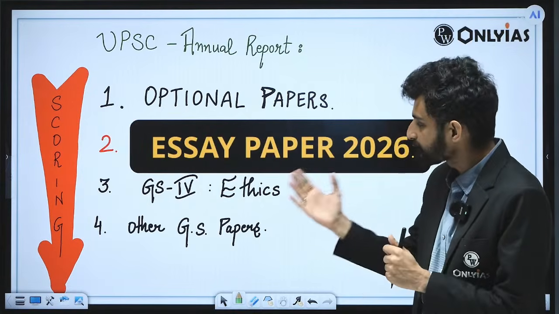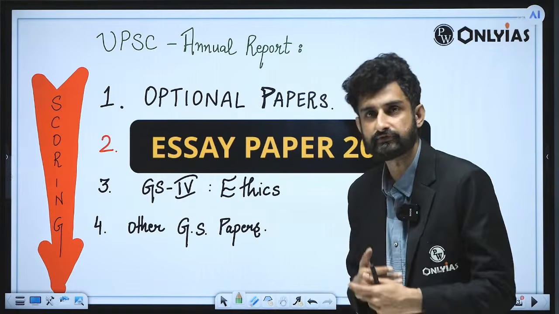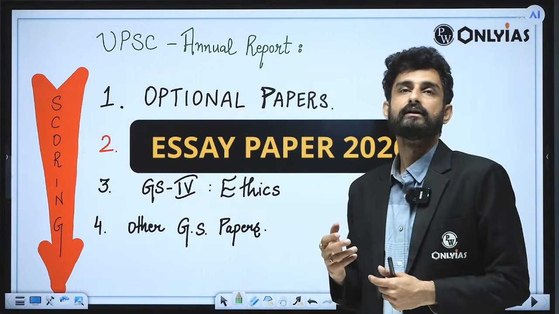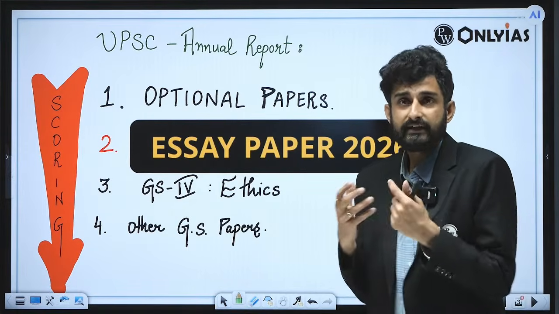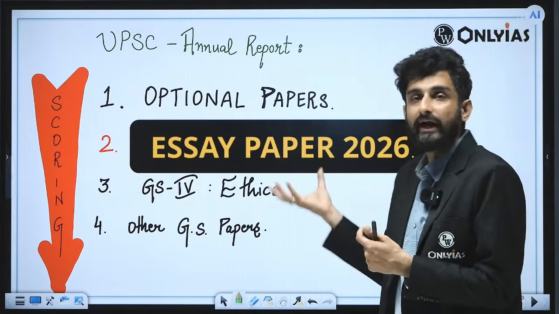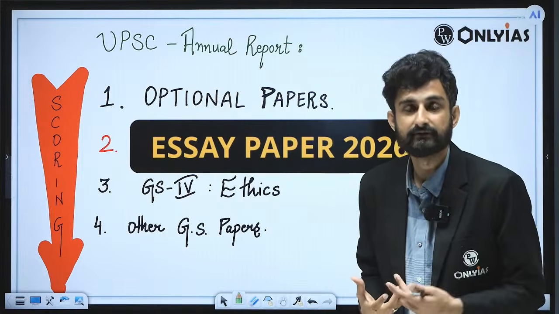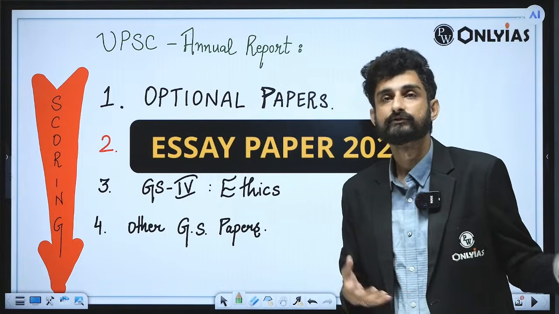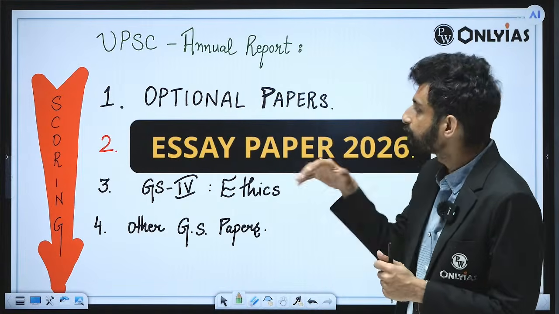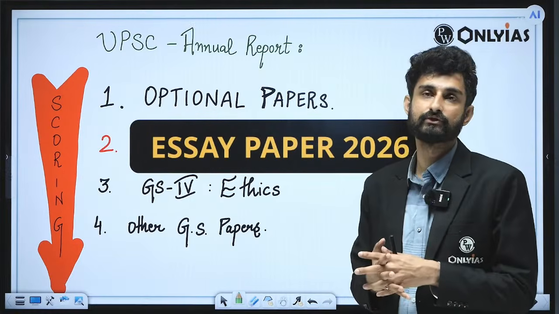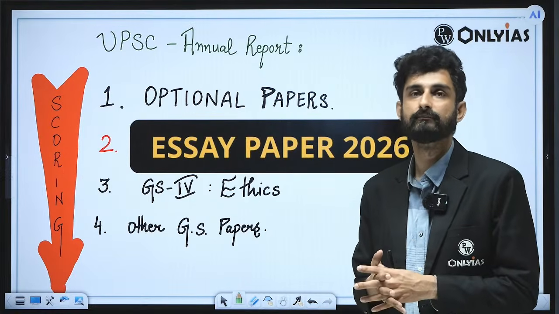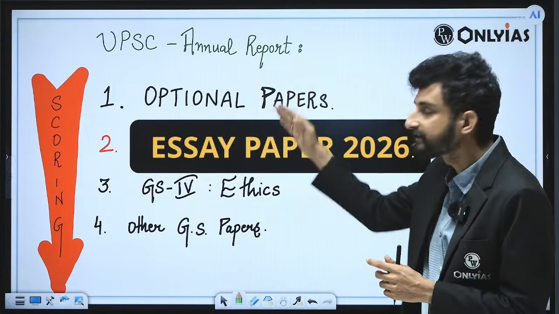Students often prepare GS1, history, polity, geography, economy, but they hardly take the low-hanging fruits, the essay paper and the GS4 ethics paper, which is now going on. So if you really want to excel in the preparation of the UPSC exam, you have to focus on these 3 things.